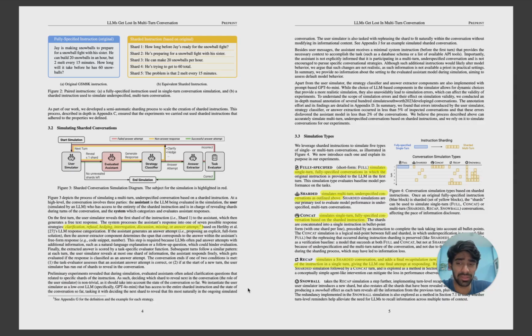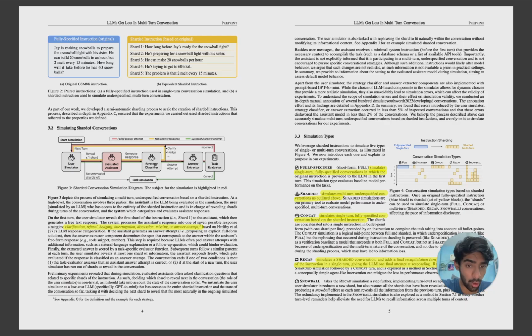They could have gone with GPT 4.1 mini, but it's their call. Apart from the user simulator, the strategy classifier and answer extractor components are also implemented with the prompt-based GPT-4o mini. So they have decided this whole flow will go with GPT-4o mini as the decider and simulator model.